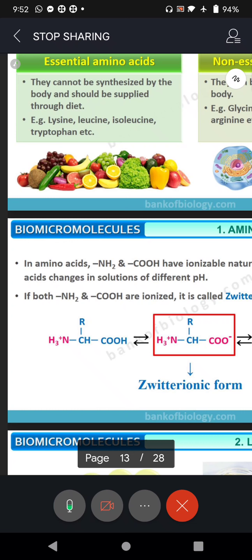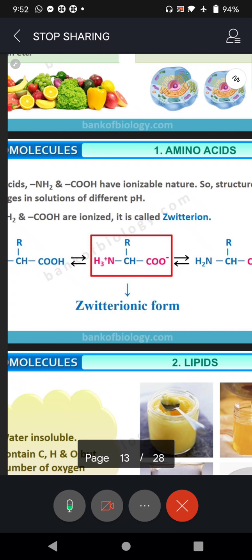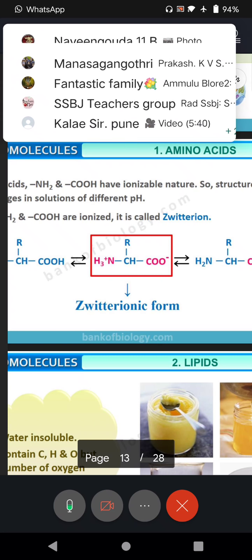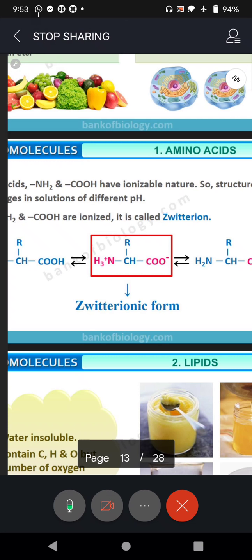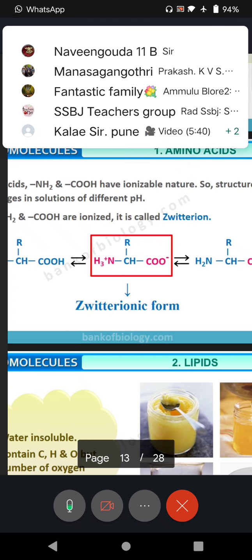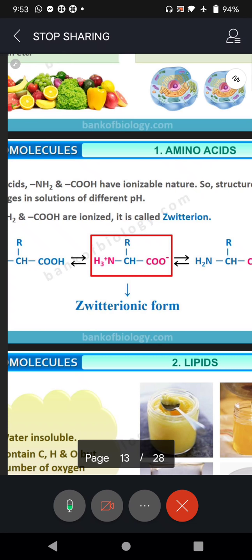So in amino acids, as we discussed just above, NH2 and COOH are ionizable. Ionizable means forming ions, charged particles. What is an ion? Charged particle. Like for example, Na, you take sodium. When we say Na, it is the atom of sodium. When we say Na plus, it is an ion, or radical we say. Any atom that has got charge, either plus charge or minus charge, is called ion or radical.